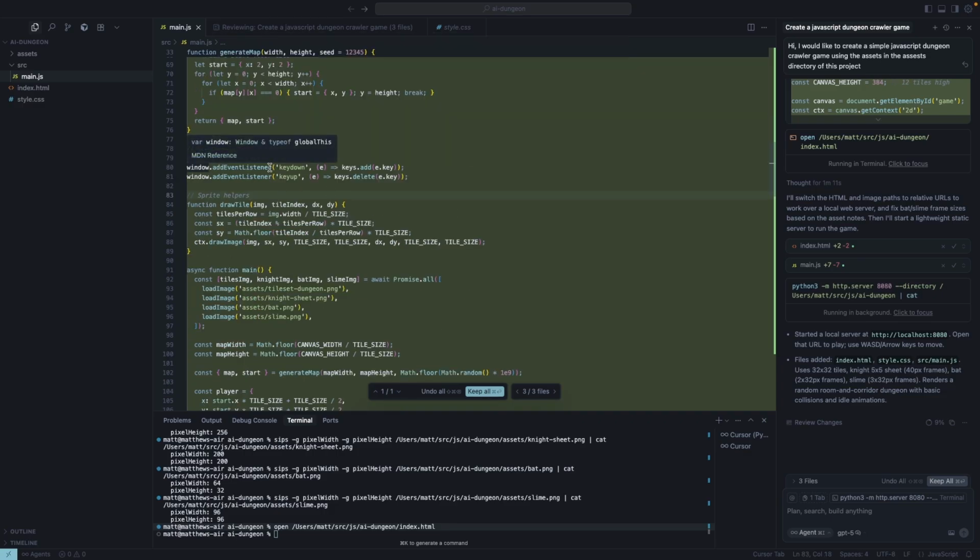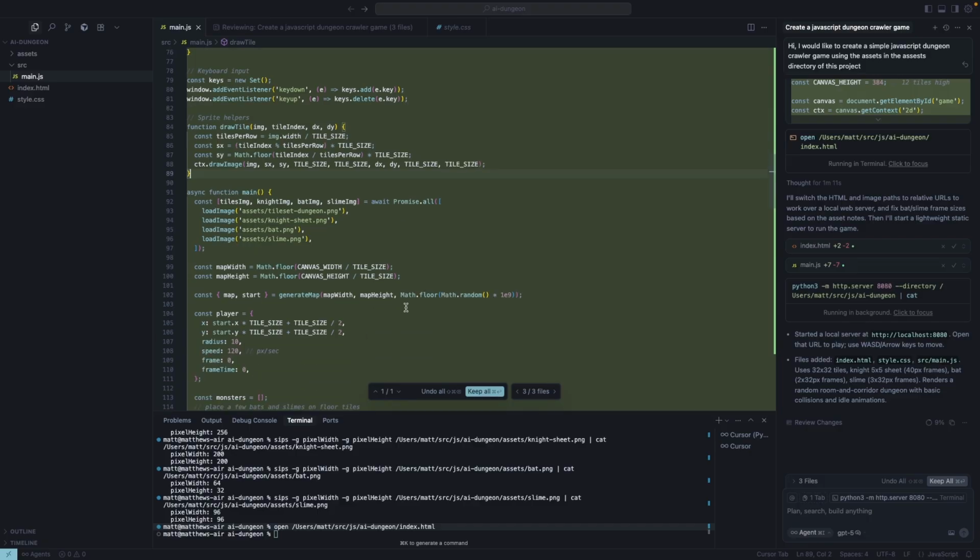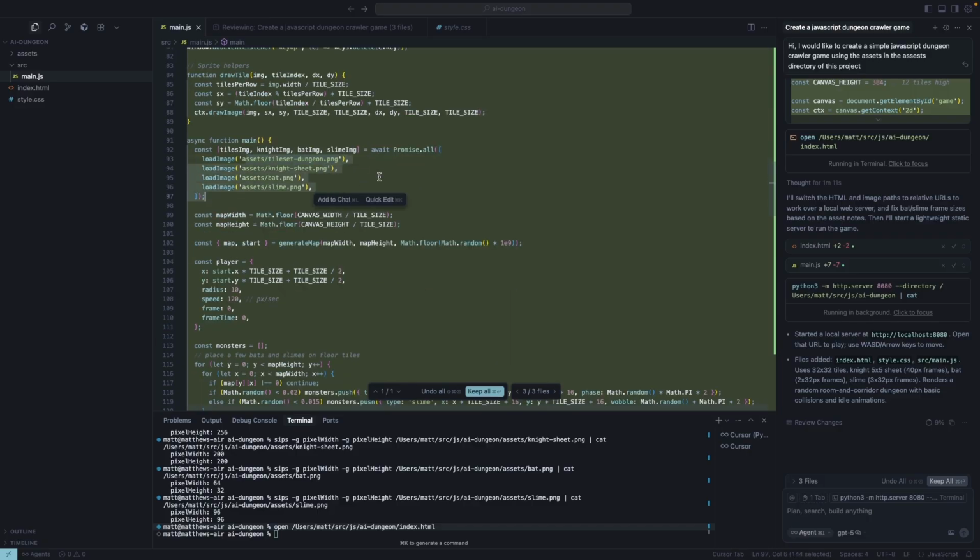Okay, so we got the keyboard input, key up and key down, and puts them in a set. Yeah, I mean, that's pretty much exactly what I did in my code, so fair enough. Sprite helpers. Okay, draw tile: image, tile index, dx, dy. Yeah, I mean, I think this code is working because it is rendering the tiles correctly. It's only rendering one tile, but it does render the tile correctly. Okay, so loads all the resources.